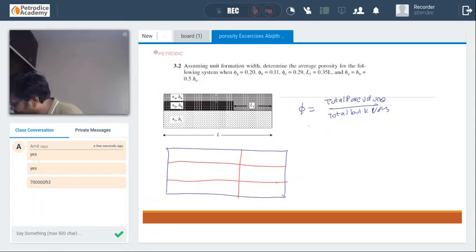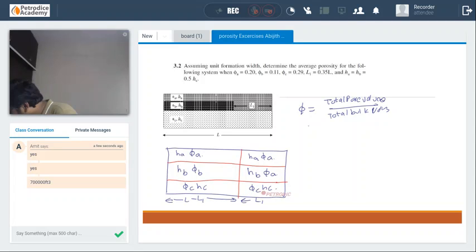First, we know that for this particular one, height is hA and porosity is phi A. This one will be hA phi A, this one will be hB phi B, hB phi A, phi C hC and phi C hC. The total length is L, so this particular one will be L minus L1, and this one will be L1.